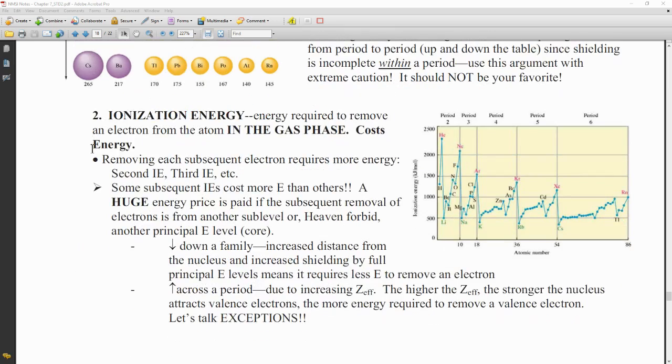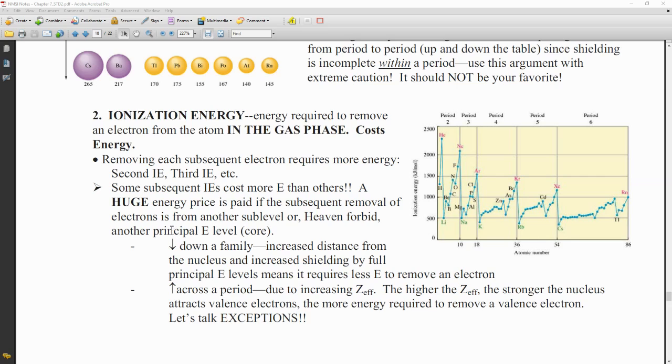Okay, let's talk about ionization energy. First of all, let's define ionization energy. This is the energy required to remove an electron from an atom in the gas phase. And so it takes energy to rip that electron off of there. Removing each subsequent electron requires more energy. So we can have a second ionization energy and a third ionization energy, and that would be removing the second electron or the third electron from the atom.